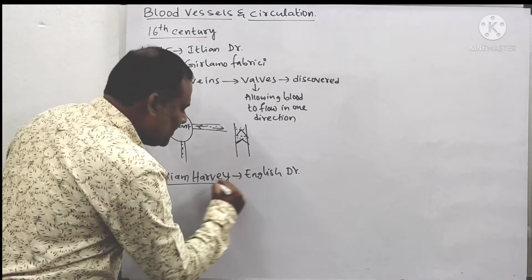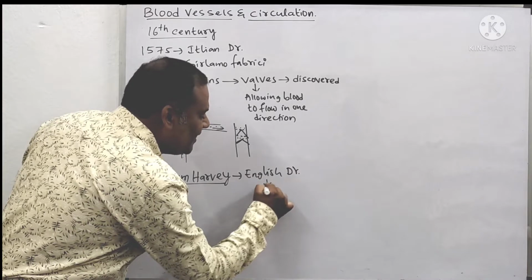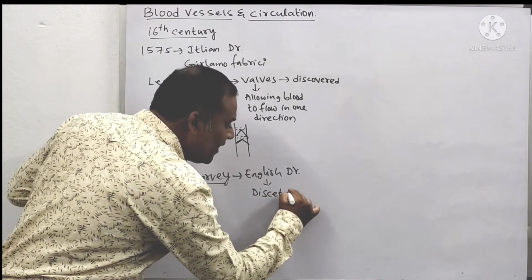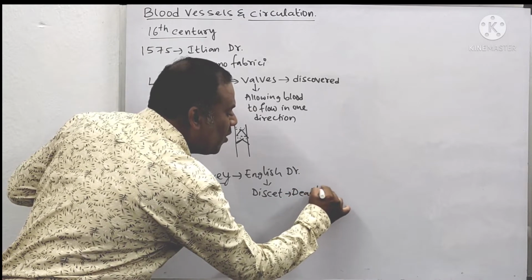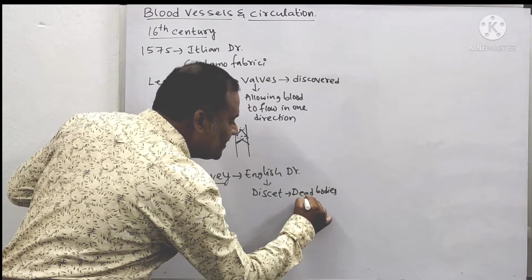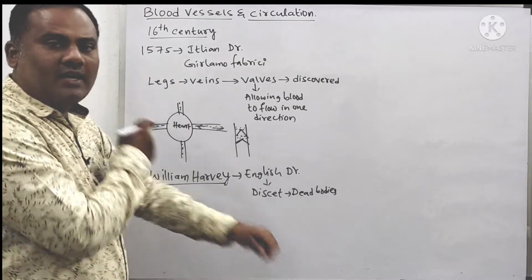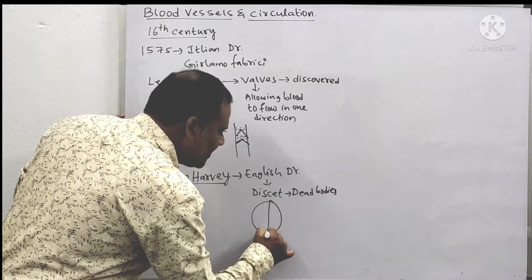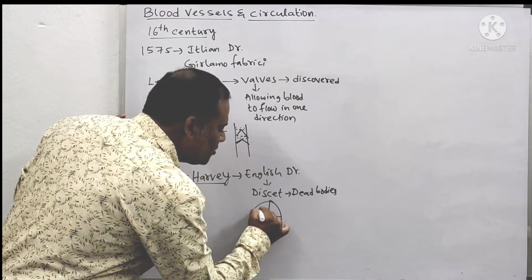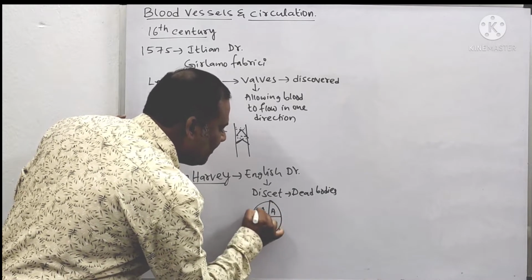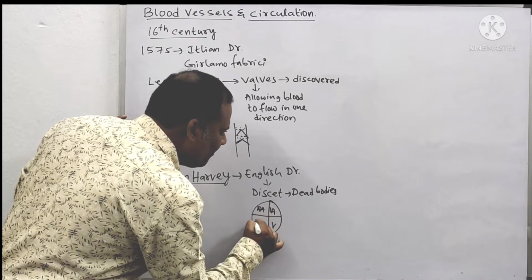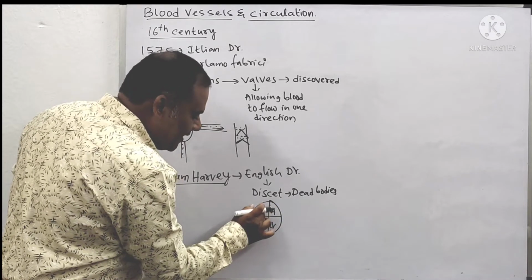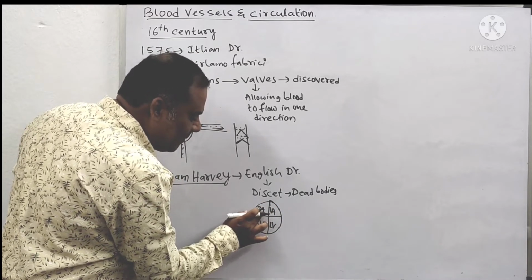But this person, William Harvey, always in this medical college, he was dissecting the dead bodies. Okay, he was dissecting what na? Dead bodies. While he was dissecting the dead bodies, he came to know that in the heart of the dead bodies, for example, this is a heart na. Okay, in the previous videos you saw the heart, no? That is upper two chambers auricles, lower two chambers what na? Ventricles. That is right auricle, left auricle, right ventricle, left ventricle. Okay, between the right auricle and right ventricle there will be a wall.